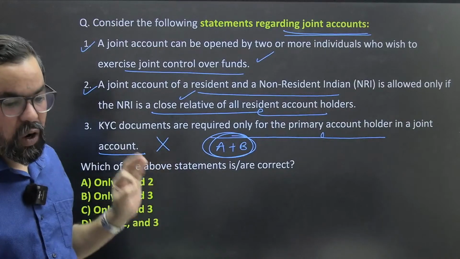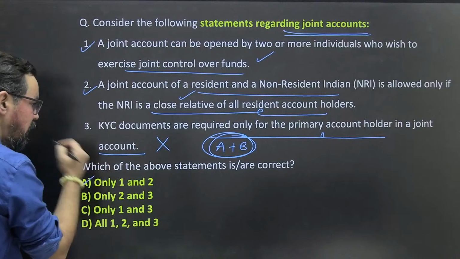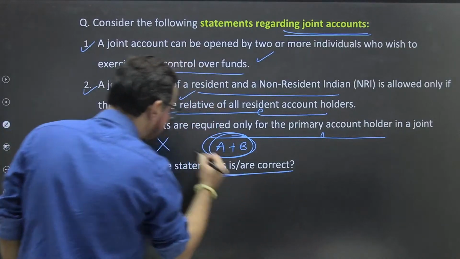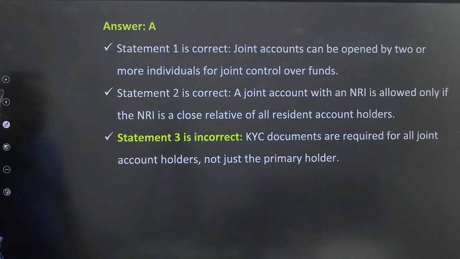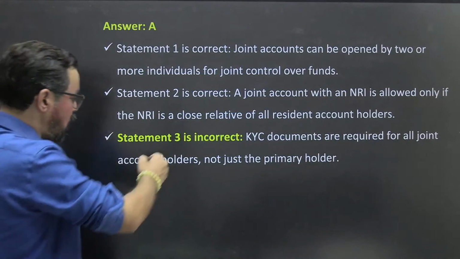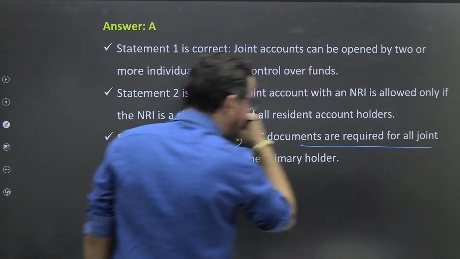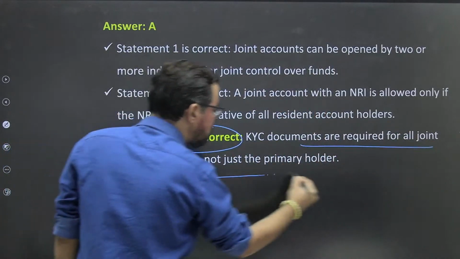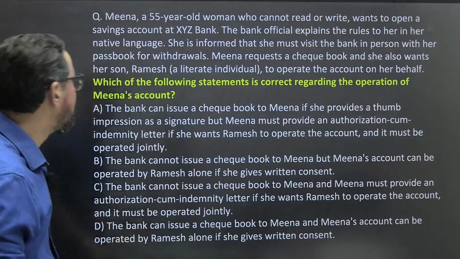So yes, option 1 and 2, these are the correct statement. What we have to find out is the correct statement, ठीक है. So option 1 and 2 will be the right answer for this particular one, ठीक है. So statement third was incorrect. Why is it incorrect? KYC documentation is required for all account holders, not just your primary holders, right? Very easy one. Next one, chalo.